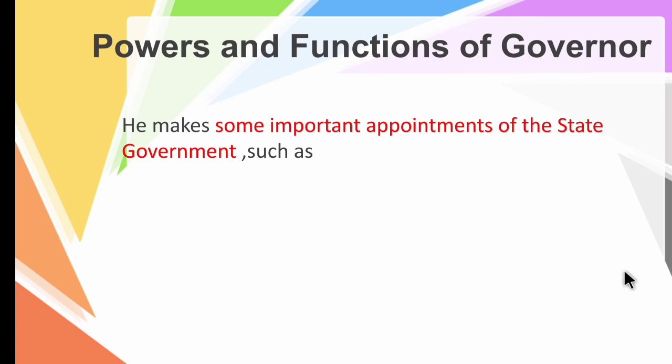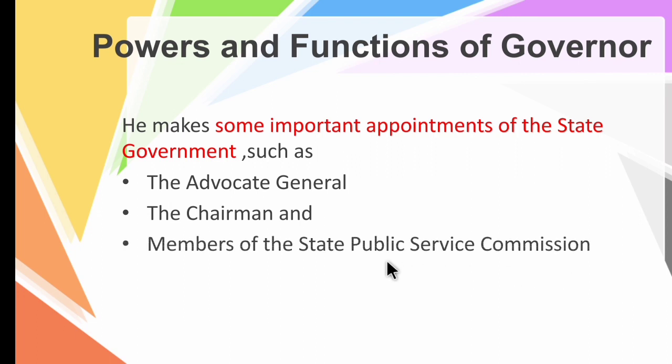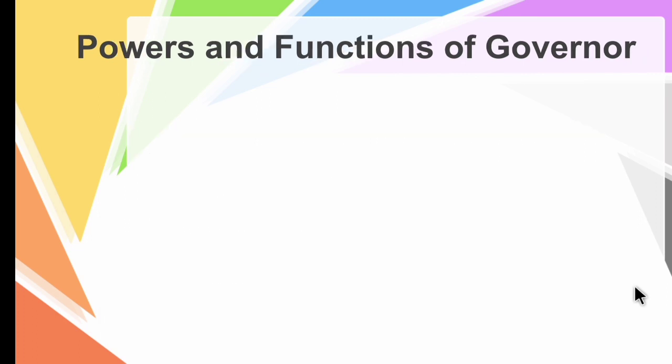Other important appointments are the advocate general, the chairman and the members of the state public service commission, and others.